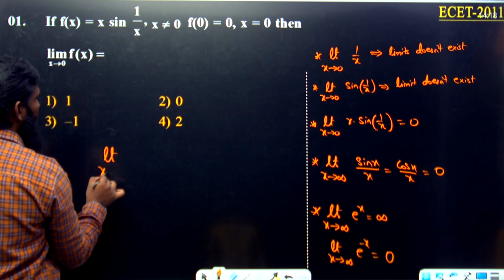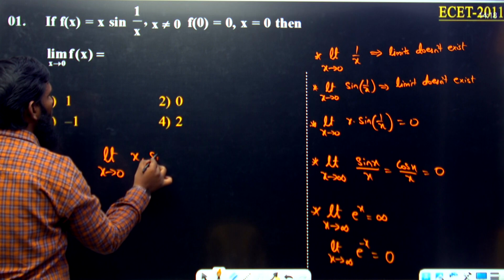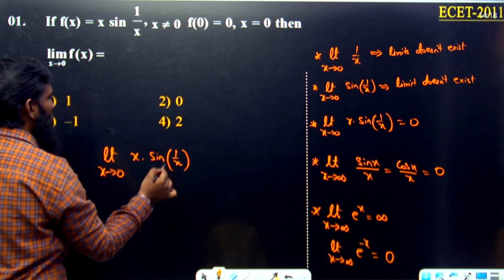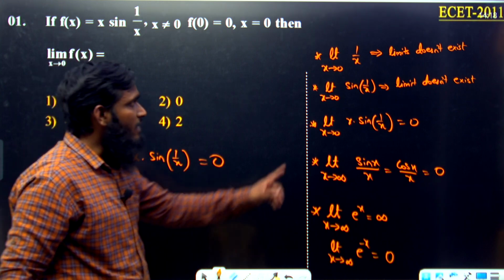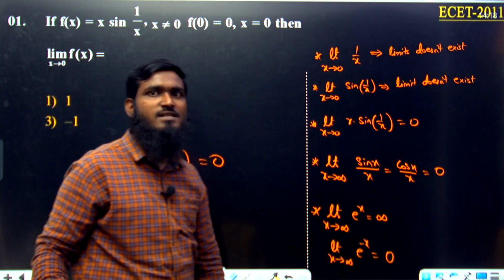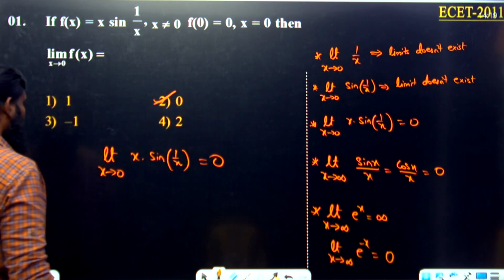Now what is given over here? Limit x tends to 0, f of x. What is f of x? We have x into sine 1 by x. Just now I have said that x into sine 1 by x means the answer will be 0. If you have only sine 1 by x, then the limit doesn't exist. So let us go with option number 2 over here.